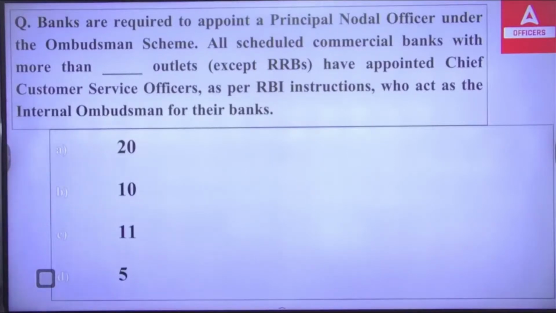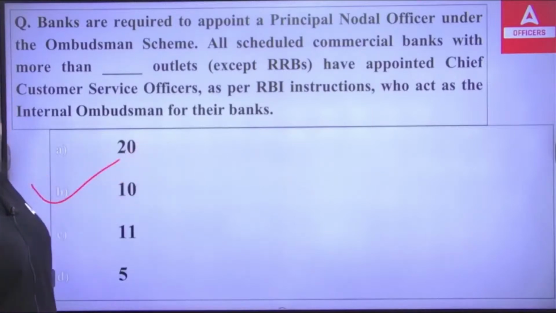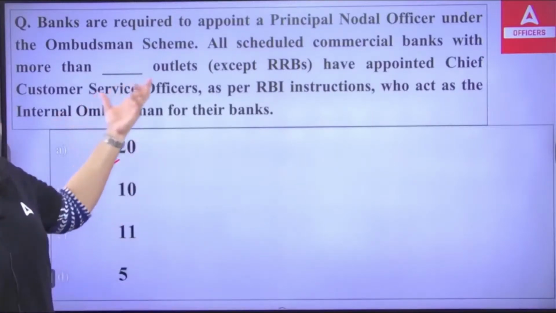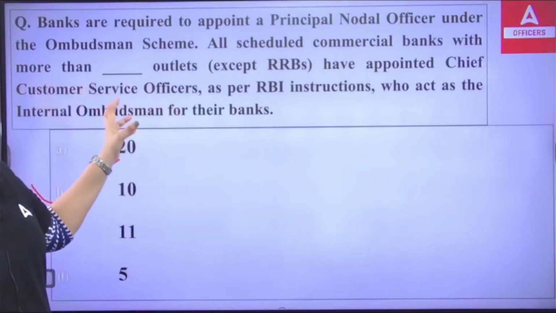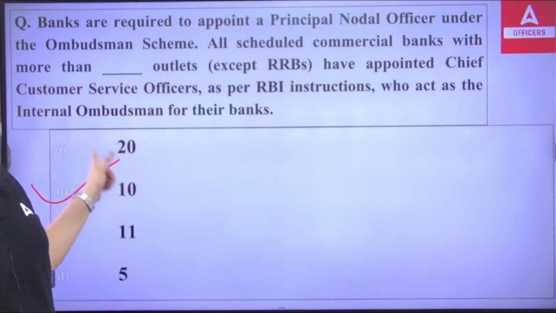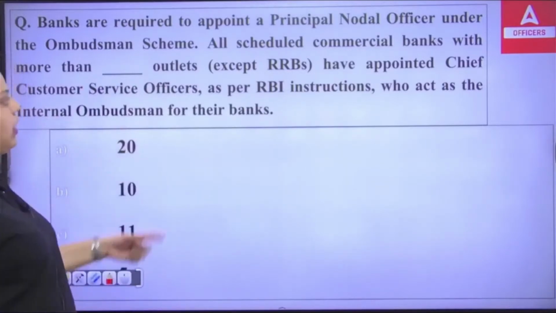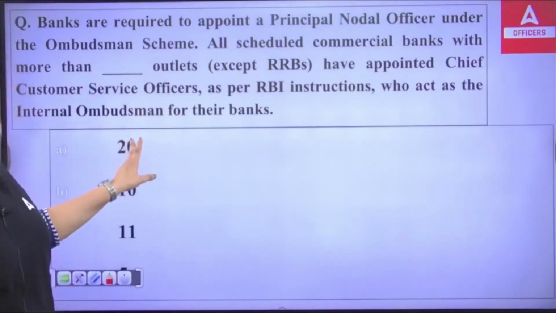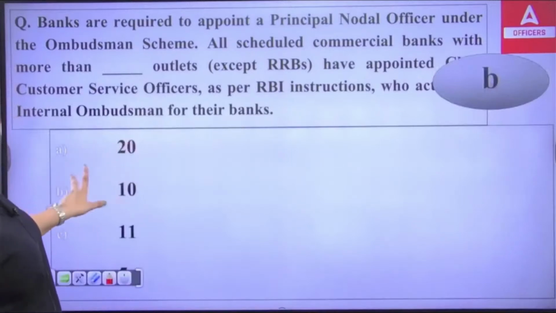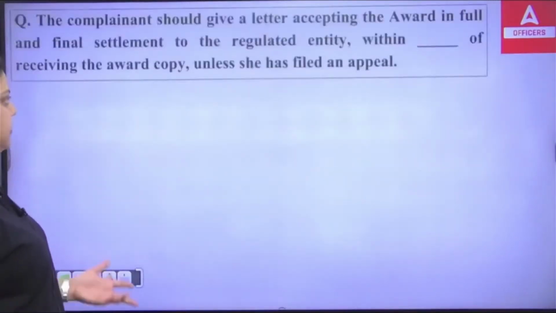And the right answer is 10. Those commercial banks which have more than 10 outlets have appointed a Chief Customer Service Officer as per RBI instruction, and they can have the principal nodal officer also. So the right answer is option B, that is 10.